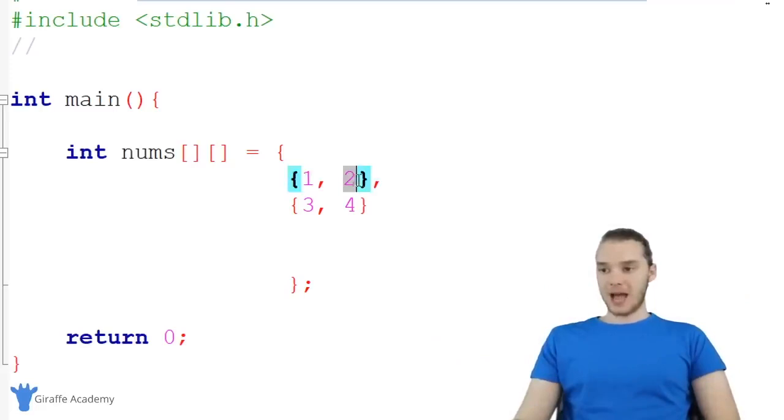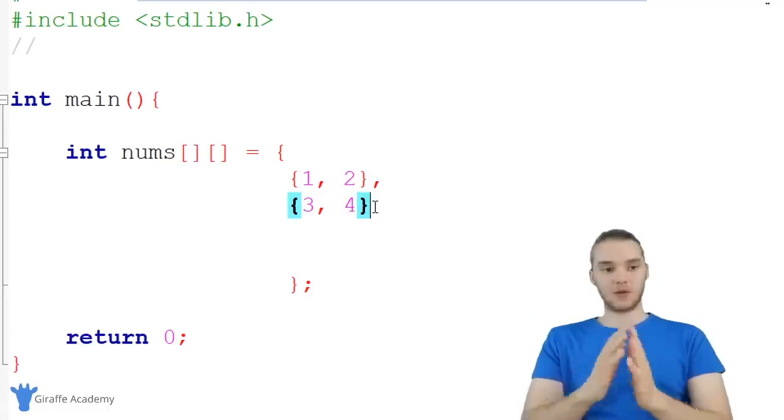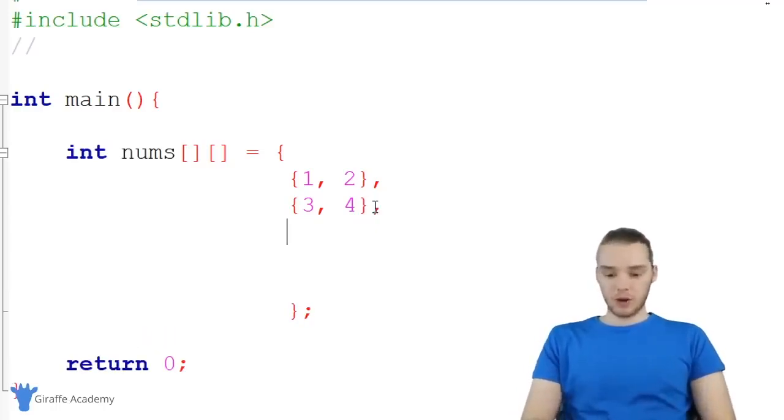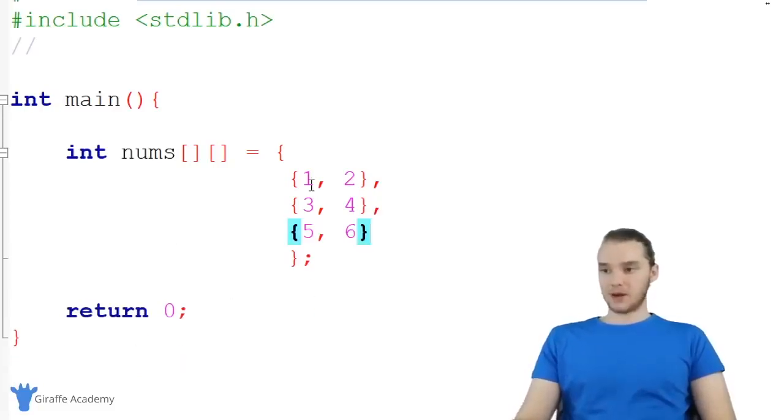And that array has 2 elements inside of it. Same thing with this one. This is the second element in the nums array, and it has 2 elements inside of it. So it's basically an array within an array. Let's make one more. And so this is gonna be 5, 6. So now we have 3 array elements, right? 1, 2, 3. And each of them has 2 elements inside of them.